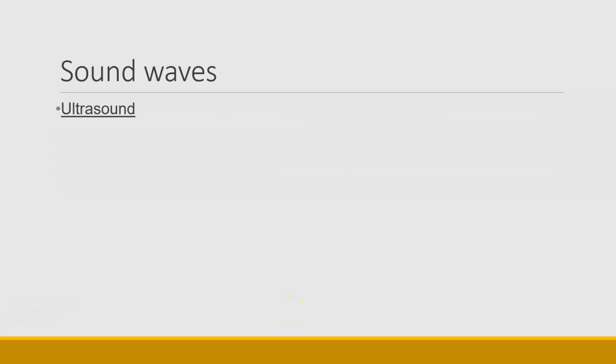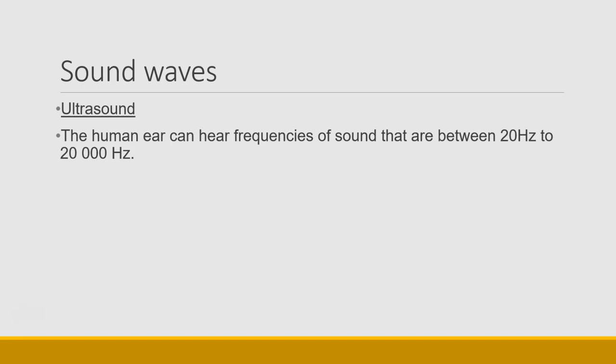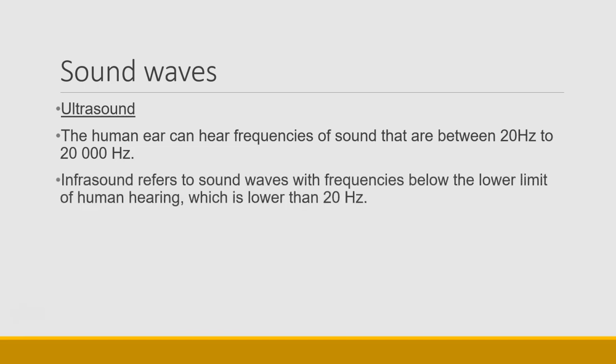Let's now talk about ultrasound. Remember that we said that the human ear can only hear frequencies of sound that are between 20 Hz and 20,000 Hz. Infrasound refers to sound waves that have frequencies that are less than this value. This is the lower limit of human hearing.